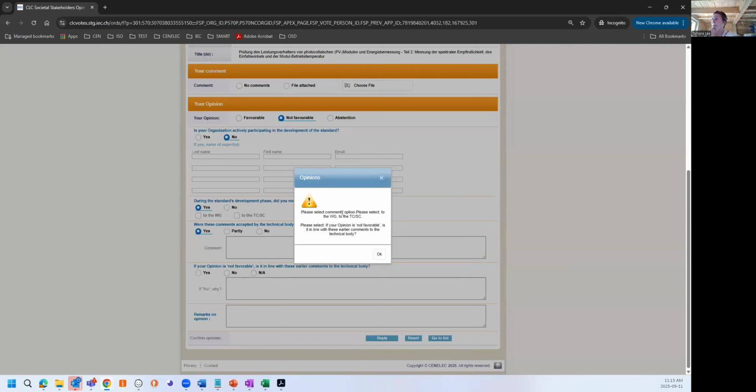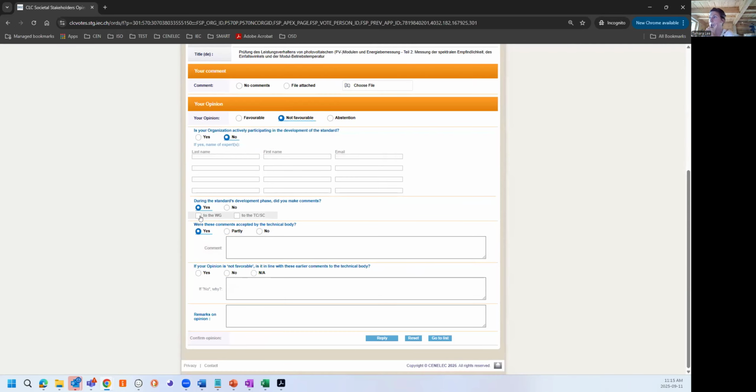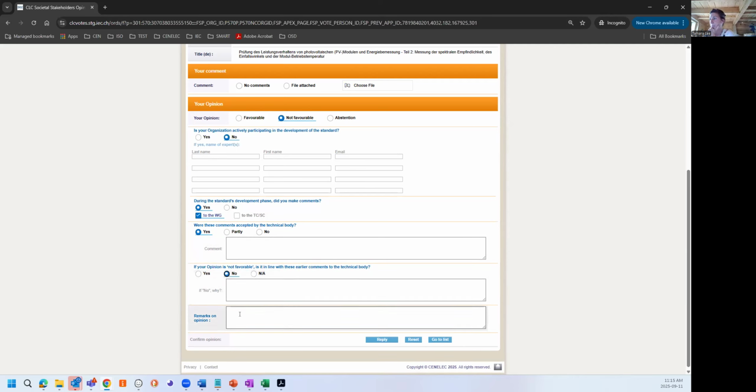It would first tell me that I need to select the Ouija to my question 2, and then I need to answer my question 4, which is what I'm going to do now. So during the standard developments phase, did you make comments? Yes. To whom? To the Ouija, for example. And then here I need to put some text. Here I'll just write a little sentence.